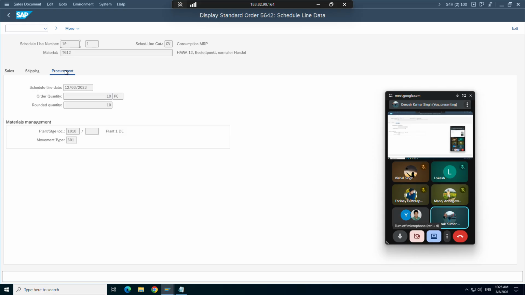So this movement type, if someone asks you in interview where this movement type comes from, as I said, for sales order, outbound delivery, normal sales, 601 is the movement type. You can see the movement type here.